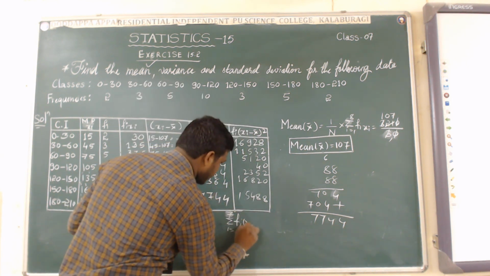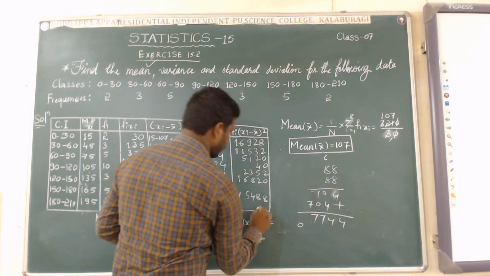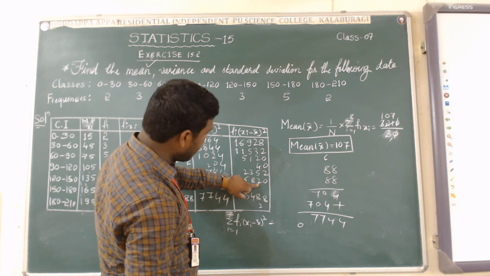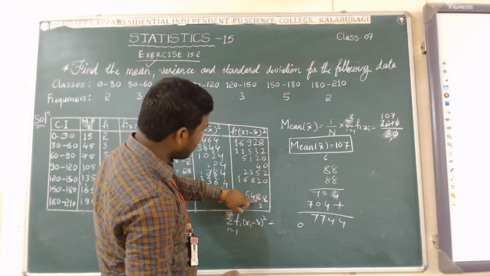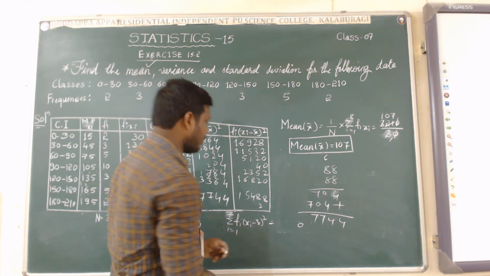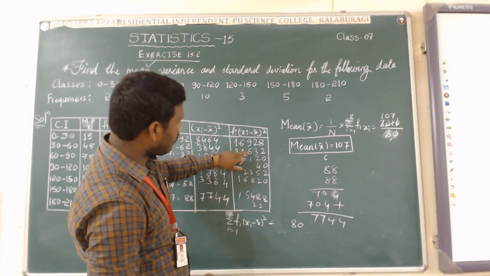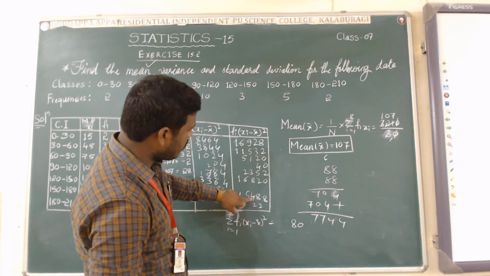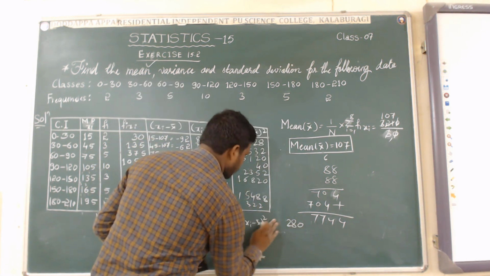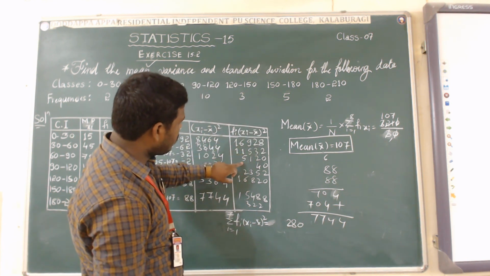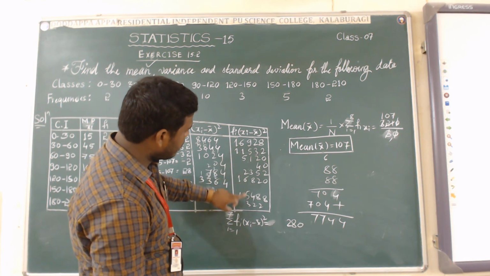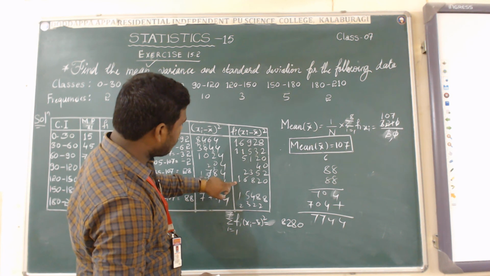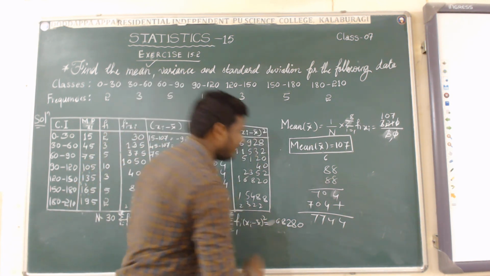That is f(i) into (xi minus x bar) whole square equal to this. 20, carry 2. 2 plus 3 is 5, 5 plus 2 is 7, 7 plus 4 is 11, 11 plus 5 is 16, 16 plus 2 is 18, 18 plus 8 is 26, 26 plus 2 is 28, carry 2. 9 plus 5 is 14, 14 plus 1 is 15, 15 plus 3 is 18, 18 plus 8 is 26, 26 plus 4 is 30, 30 plus 2 is 32, 2, carry 3. 6 plus 1 is 7, 7 plus 2 is 9, 9 plus 6 is 15, 15 plus 5 is 20, 20 plus 5 is 25, 25 plus 3 is 28, keep 8, carry 2. 1 plus 1 is 2, 2 plus 1 is 3, 3 plus 1 is 4, 4 plus 2 is 6. Yes, I got the value of this one.